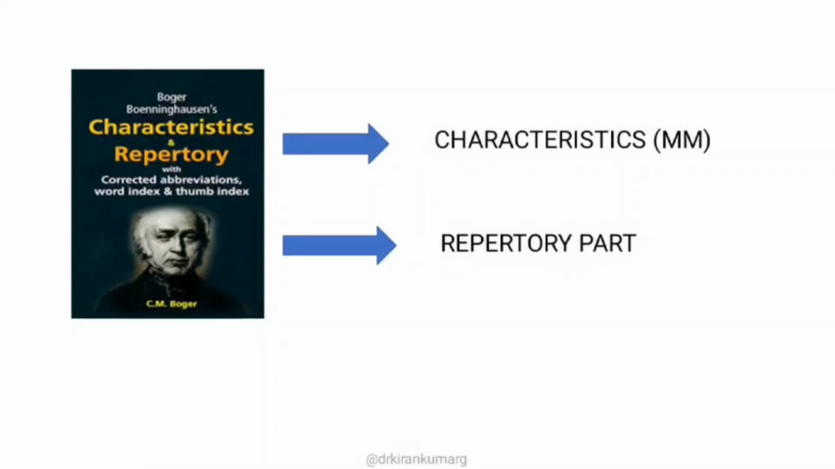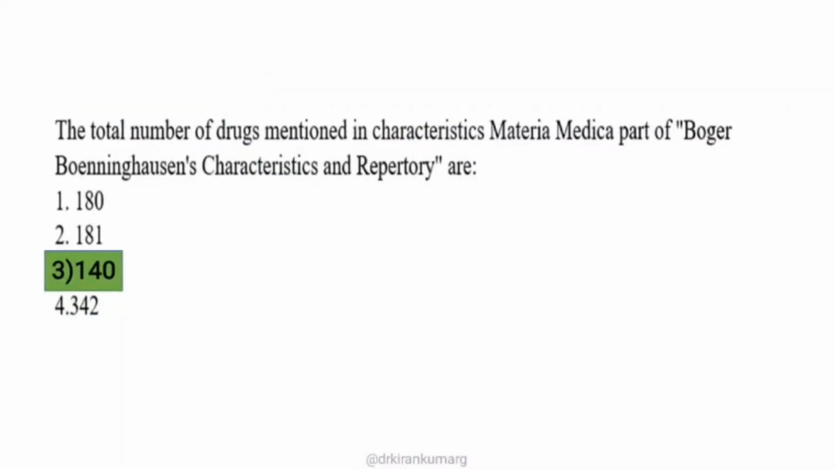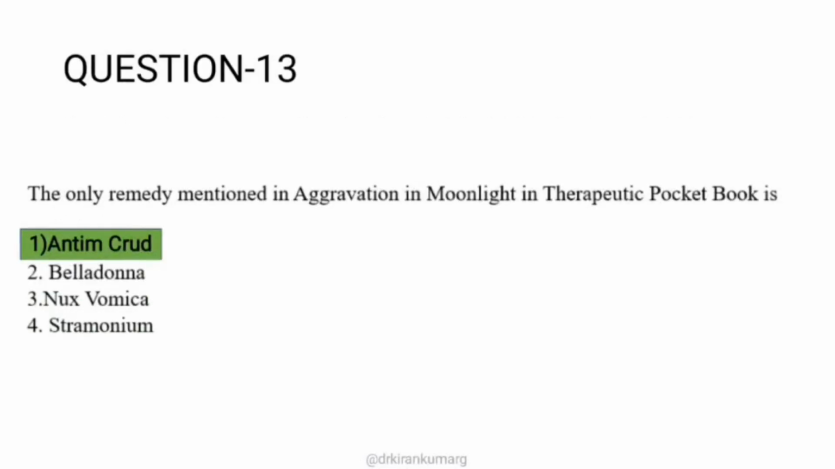So the question asked here was, what is the number of remedies mentioned in the characteristic part of the materia medica? The right answer is 140. That is why only the materia medica part question has been asked, regarding how many remedies are there. So the answer is 140. Moving on to the next question.